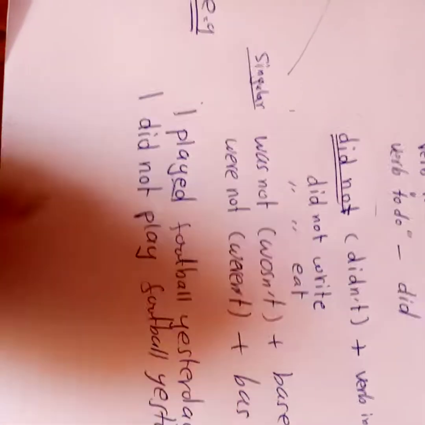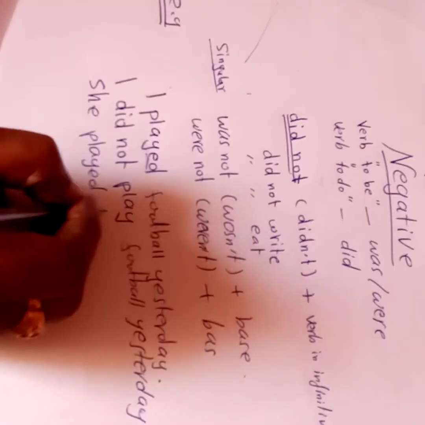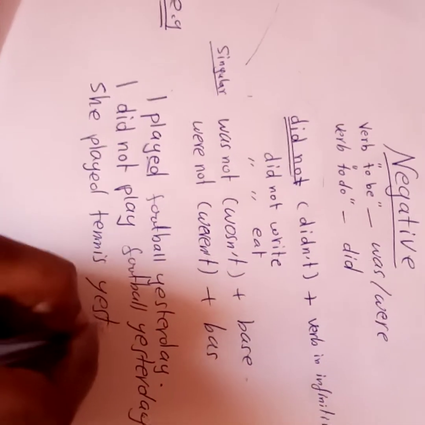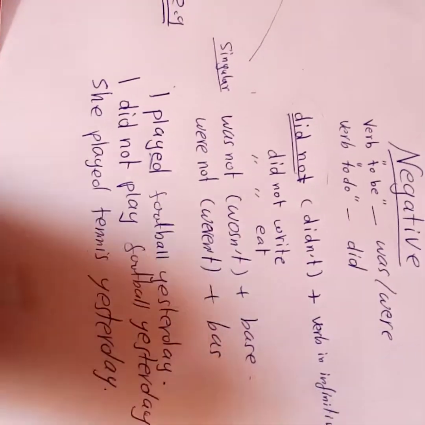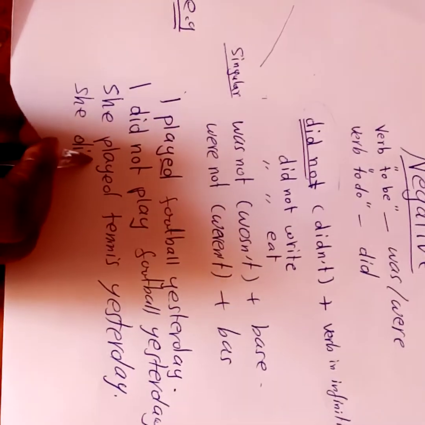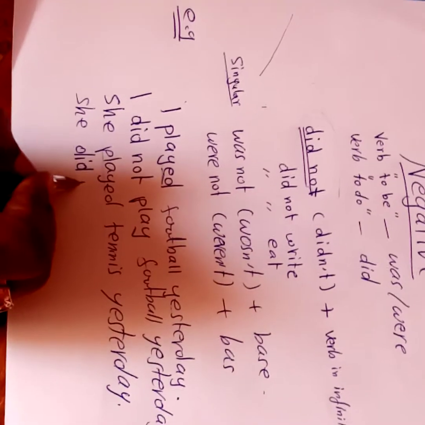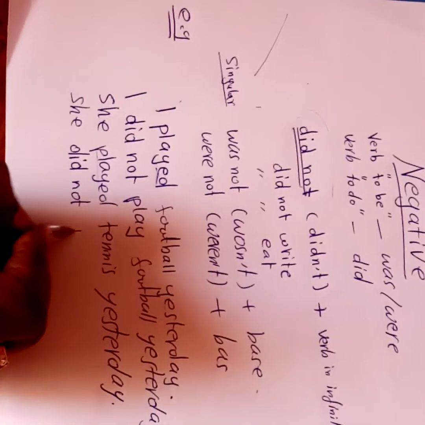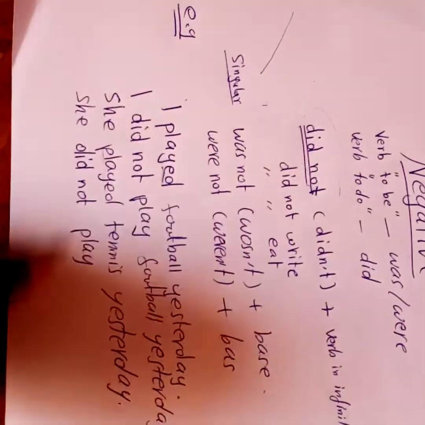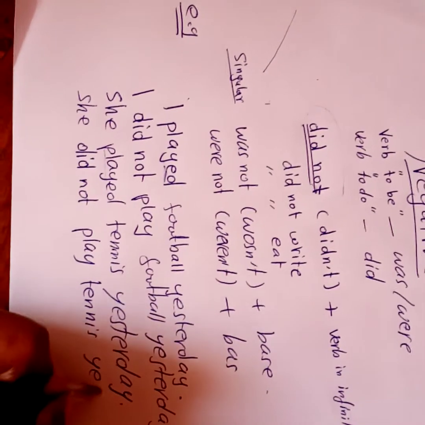It doesn't matter if I say she played tennis yesterday or last week or last month or 10 days ago. Again we use the negative did not because we have a verb here. She did not play, change the past tense to the infinitive form, the basic form. She did not play tennis yesterday.